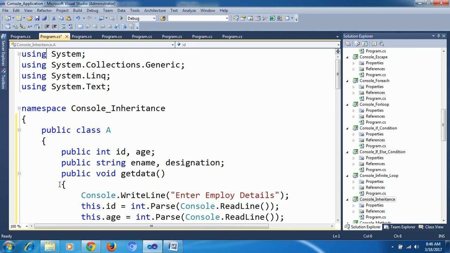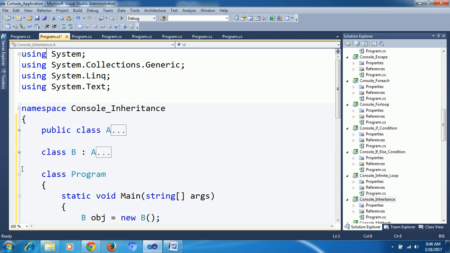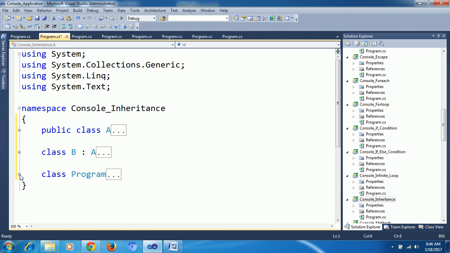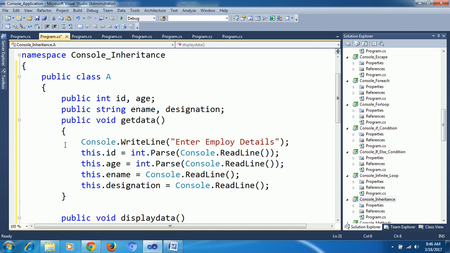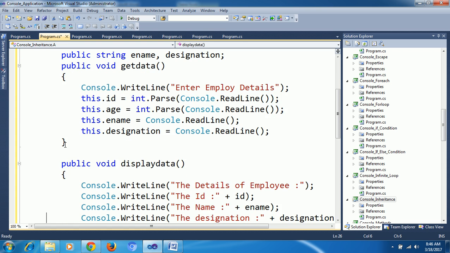See here I have three different classes: class A, class B and class Program. Class Program is my main program, wherever I am going to talk. In class A I have only get data and display data, meaning retrieving the data and displaying the data, two methods.